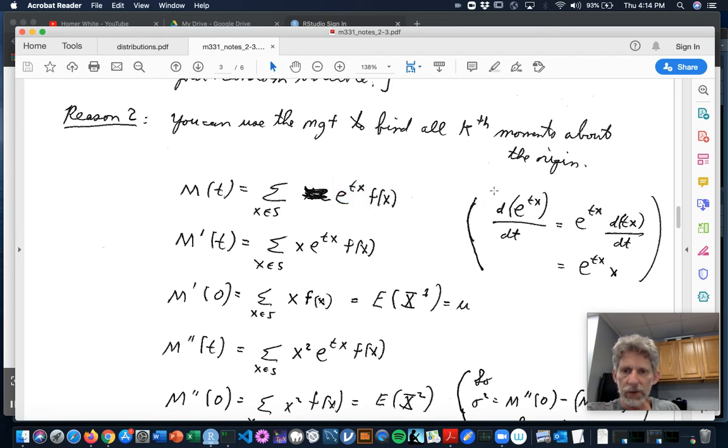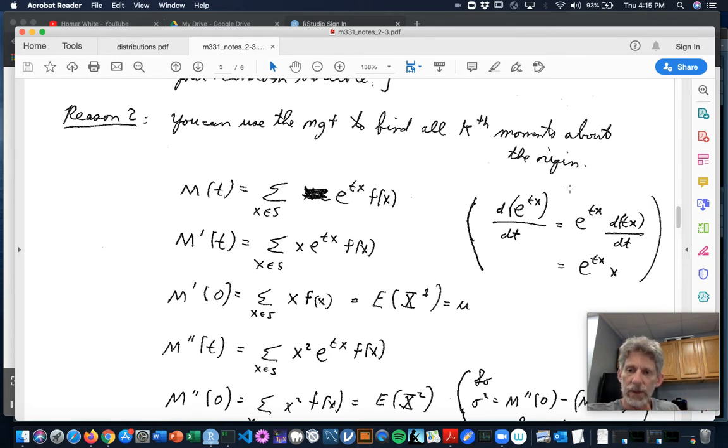So let's head over to the side here and think about taking the derivative of e^(tx) with respect to t. Not x, not x, not x, okay? t. Well, the derivative of e to the something, according to the chain rule, is e to that same thing times the derivative of that thing with respect to t. And the derivative of tx, well, that would be the derivative of t times a constant.